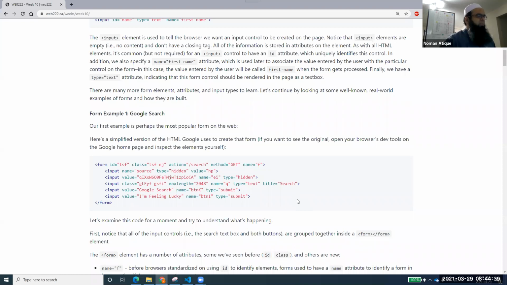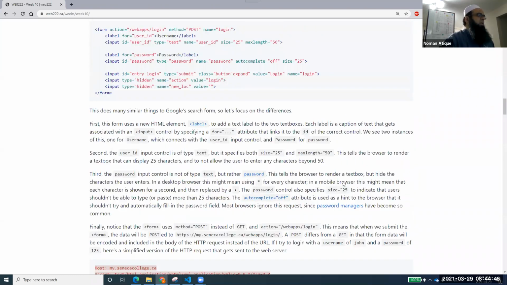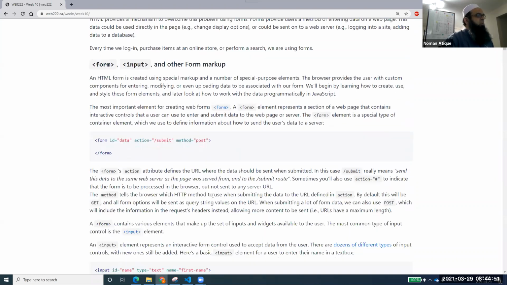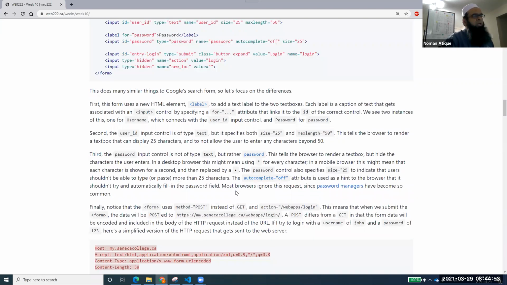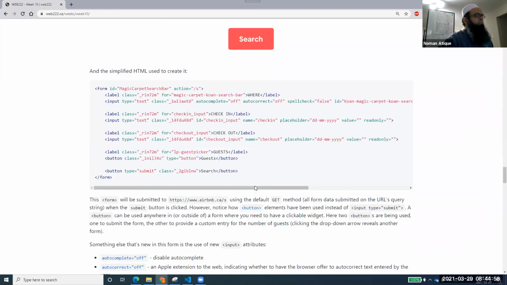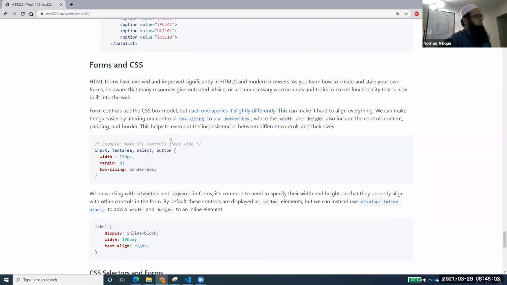Can you please just confirm that, because I'm trying to figure out if I missed out anything. Yes, we were discussing the forms, and we have discussed how to create a form, what input and output controls are, and everything. Towards the end, we talked about the CSS implementation on the forms. Is that correct? Can anyone please give me a quick feedback, so that I know where we are, and if there is something left, I can cover that today.